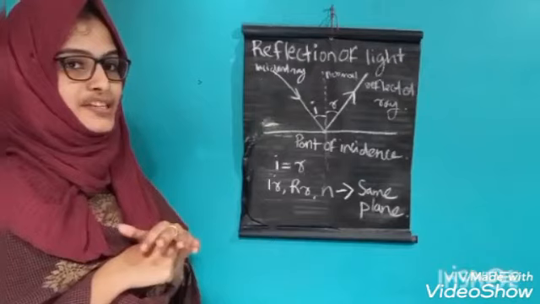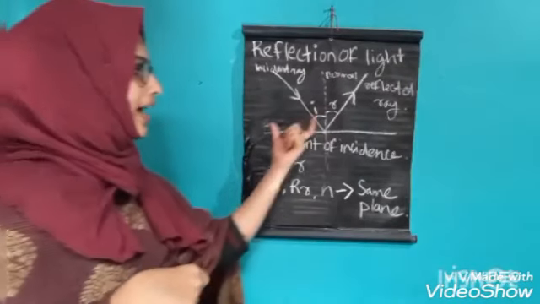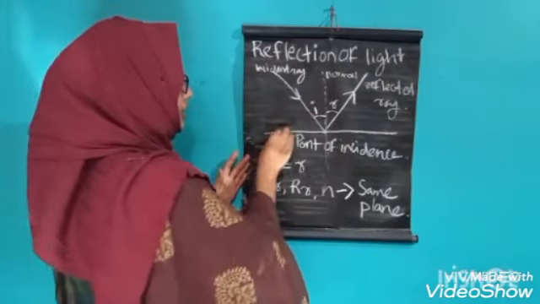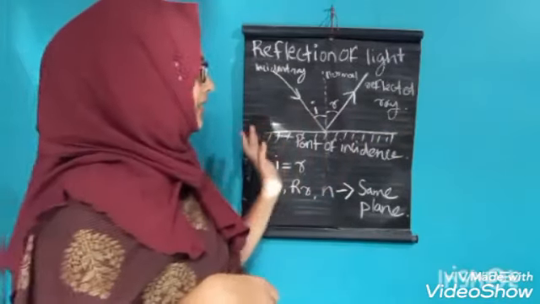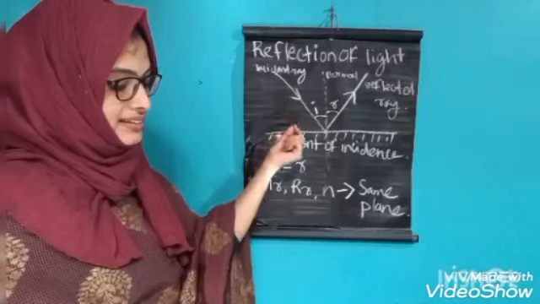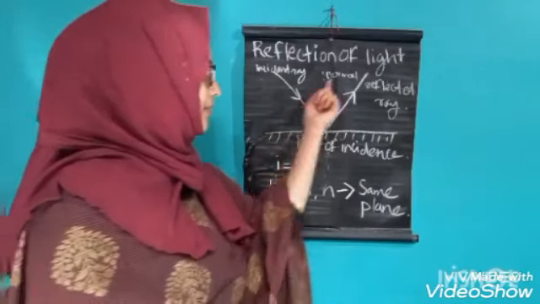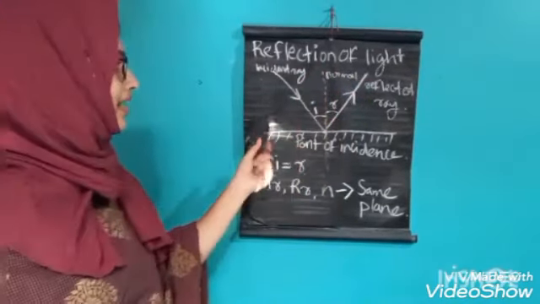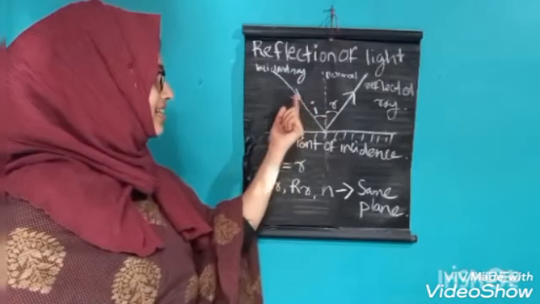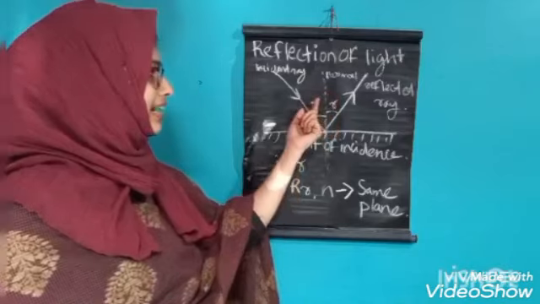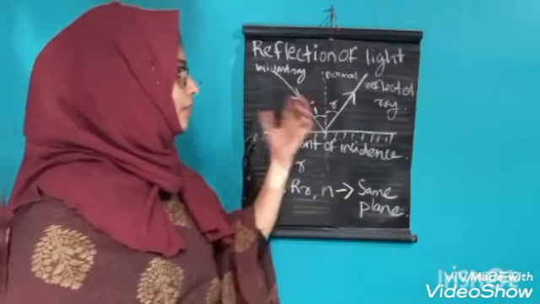First, what is reflection of light? The reflection of light always happens in an opaque medium. The coming light ray is called the incident ray and the reflected ray, here is the normal, and the angle between incident ray and normal is the angle of incidence, and the angle between reflected ray and normal is the angle of reflection.